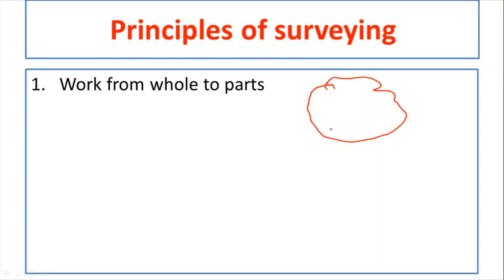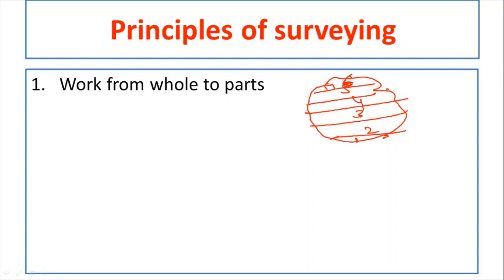So while measuring the area of this, we have to divide this into parts like this. Okay, the given area has to be divided into parts. Then we have to determine the area of each part. Then at the end, if you add all of them, you will get the whole area.